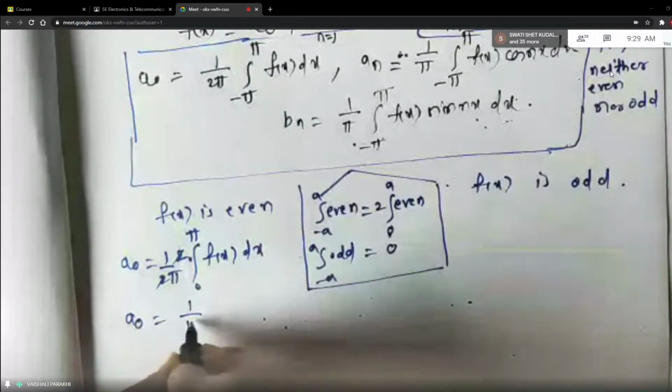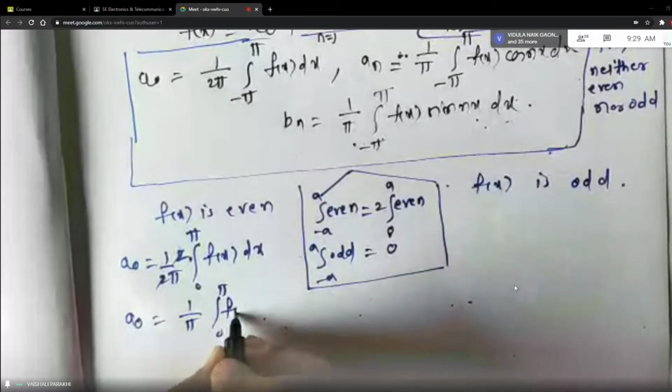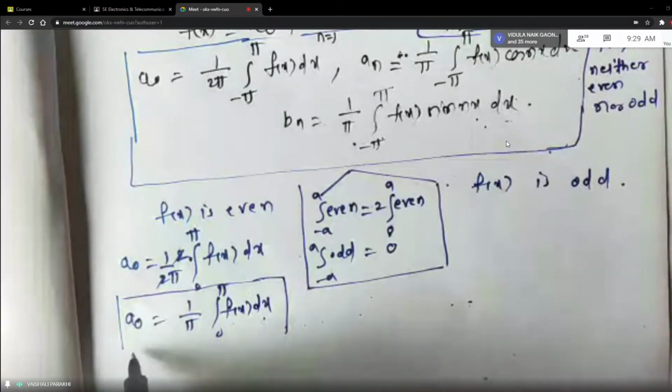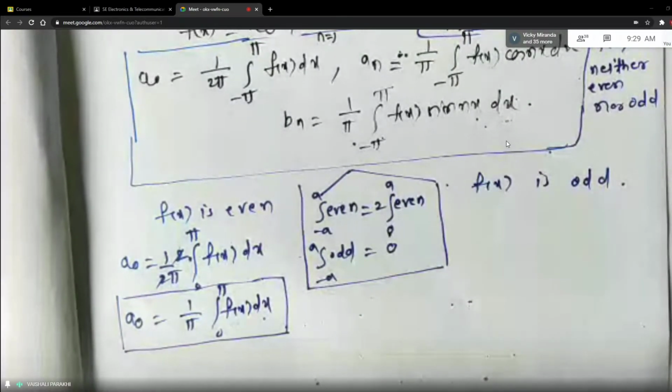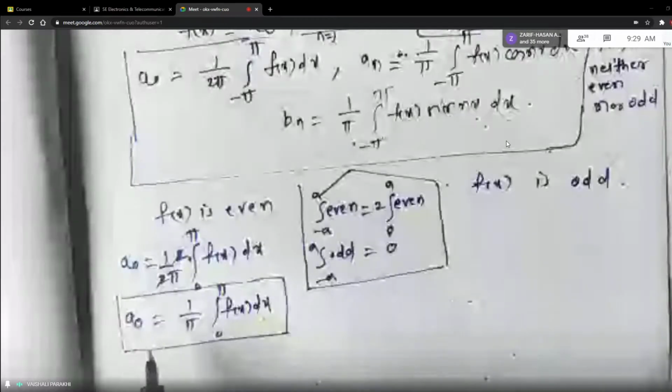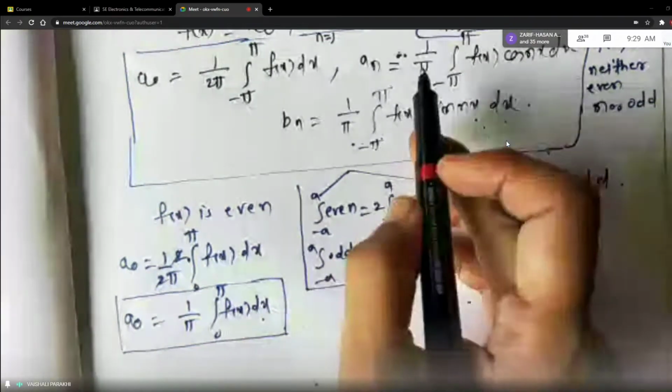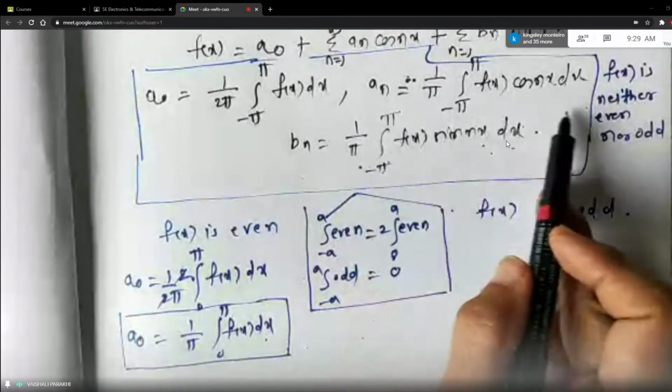1 upon pi integral from 0 to pi f of x dx. So when you see that the function is even and the limits are from minus pi to plus pi, directly you can use this formula for A0. Okay. Now can you tell me what changes will happen in the An formula, students?